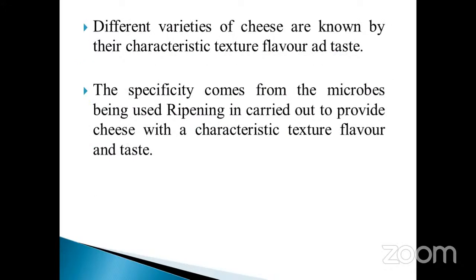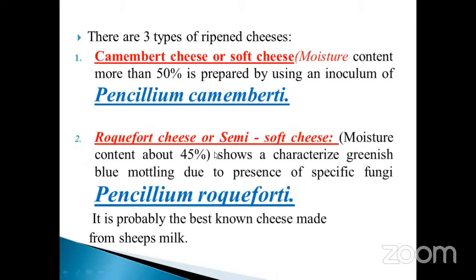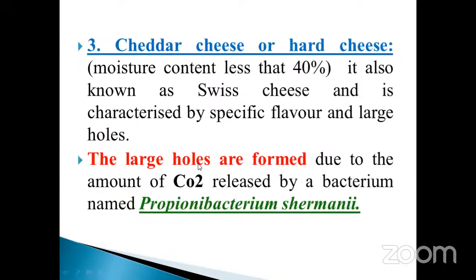And how many types of cheese are present worldwide, how they are prepared, all those things we already discussed, isn't it, my dear? So these three things are very, very important. Cheese is classified into three types. Camembert is a soft cheese; which microorganism, how much water is present in it, all those things we already discussed. Okay, my dear.